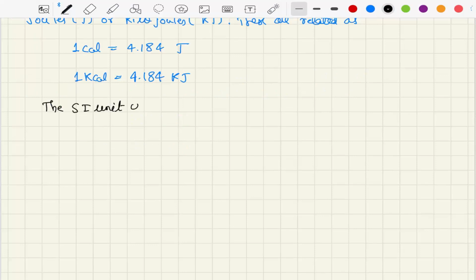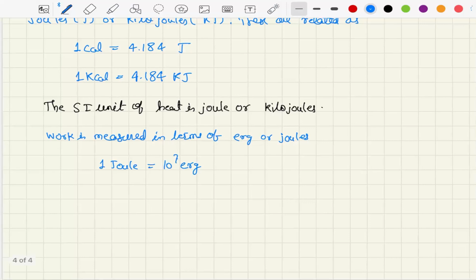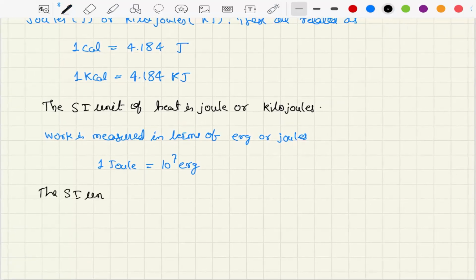The SI unit of heat is joule or kilojoules. Work is measured in terms of ergs or joules, and 1 joule is 10 raised to power 7 ergs. The SI unit of work is joule.